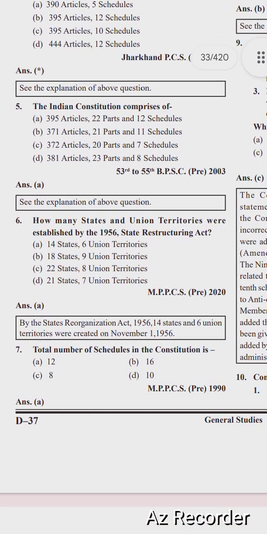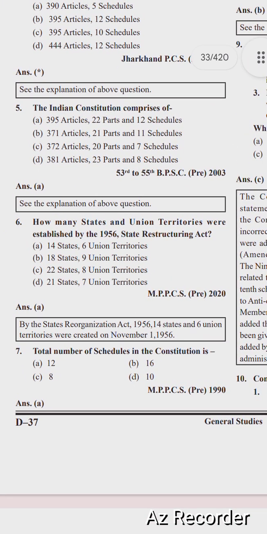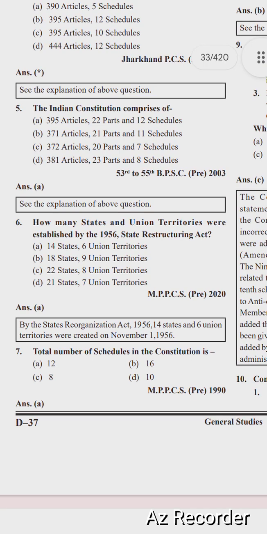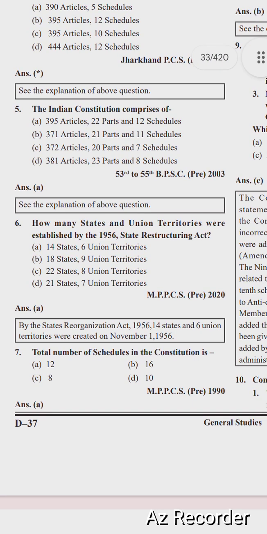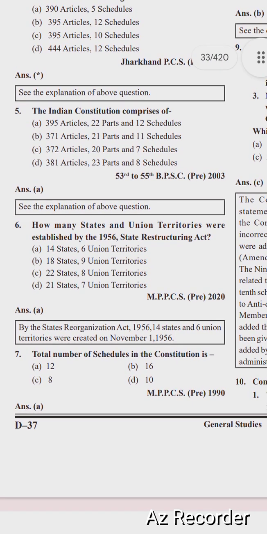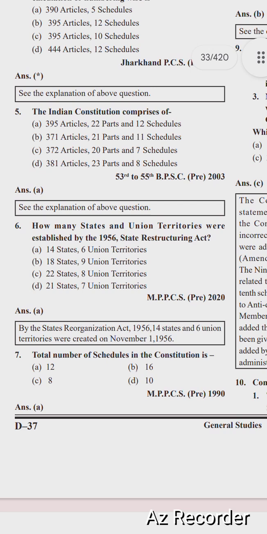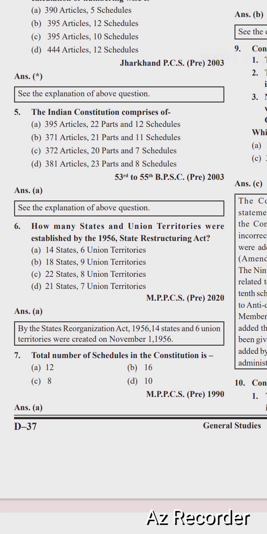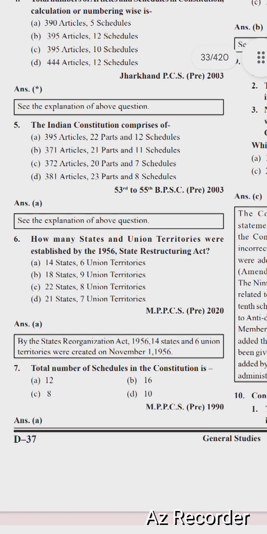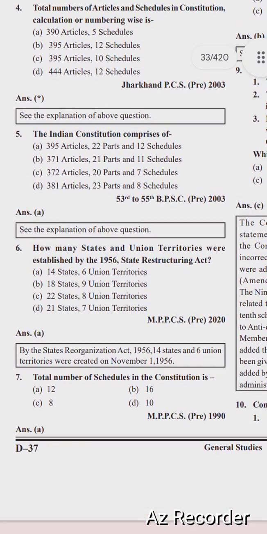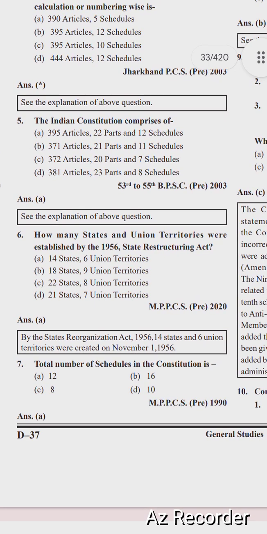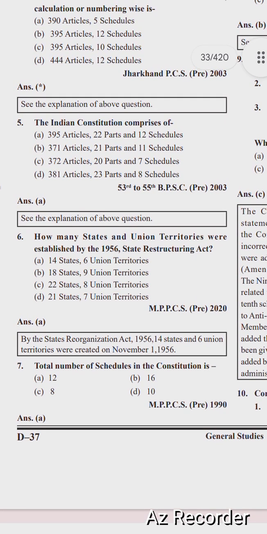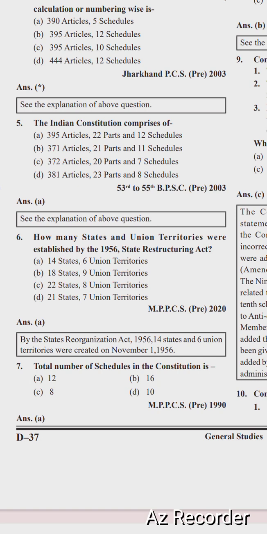So the next question is, the Indian Constitution comprises of: 395 articles, 22 parts and 12 schedules; 371 articles, 21 parts and 11 schedules; 372 articles, 20 parts and 7 schedules; 381 articles, 23 parts and 8 schedules. The right option is option A, 395 articles, 22 parts and 12 schedules.